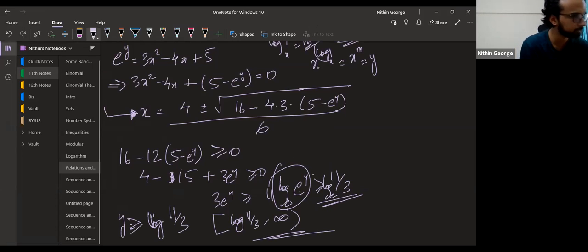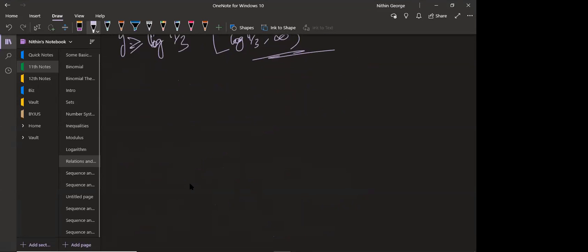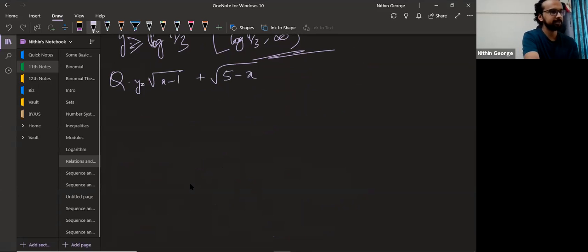Okay, look at the next question. Find the range of y is equal to square root of x minus 1 plus square root of 5 minus x.